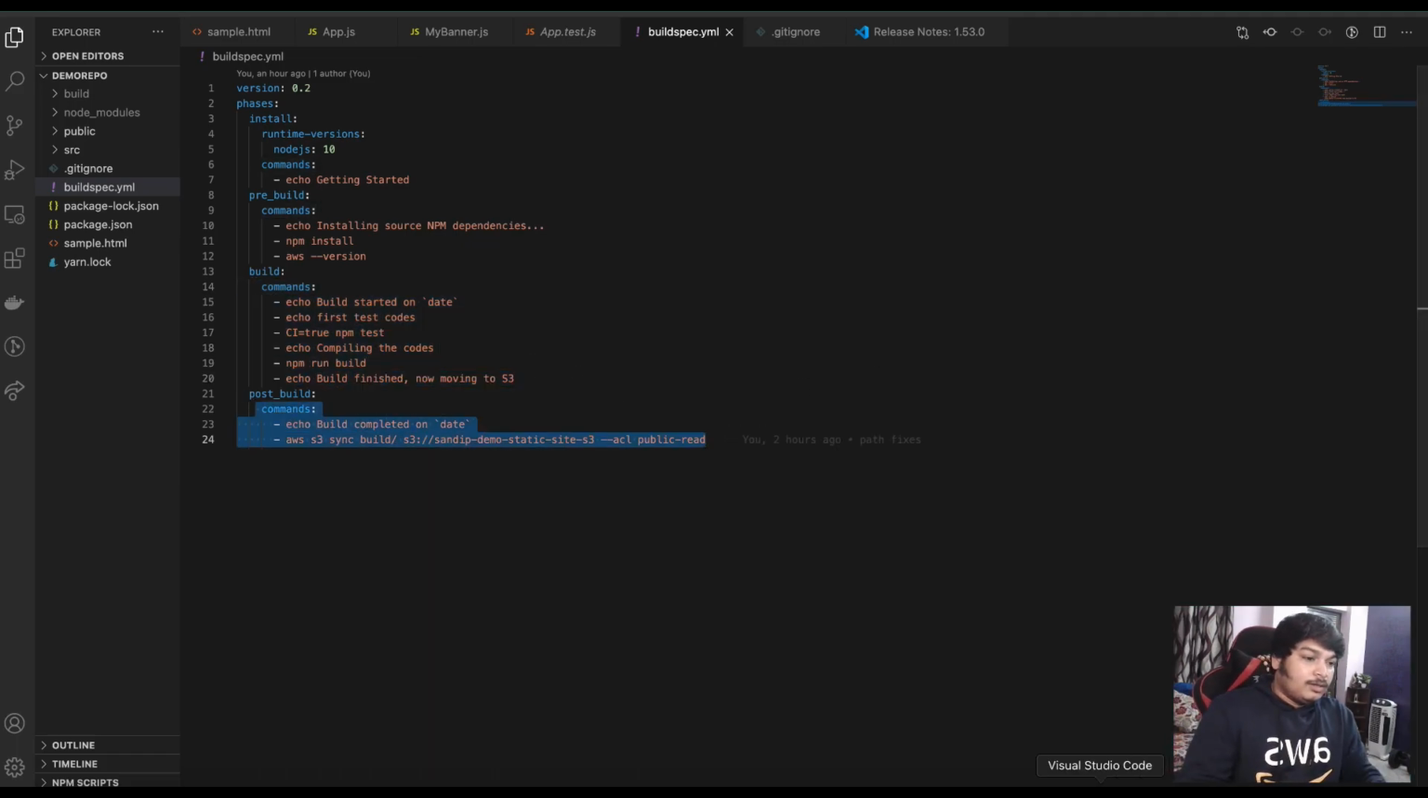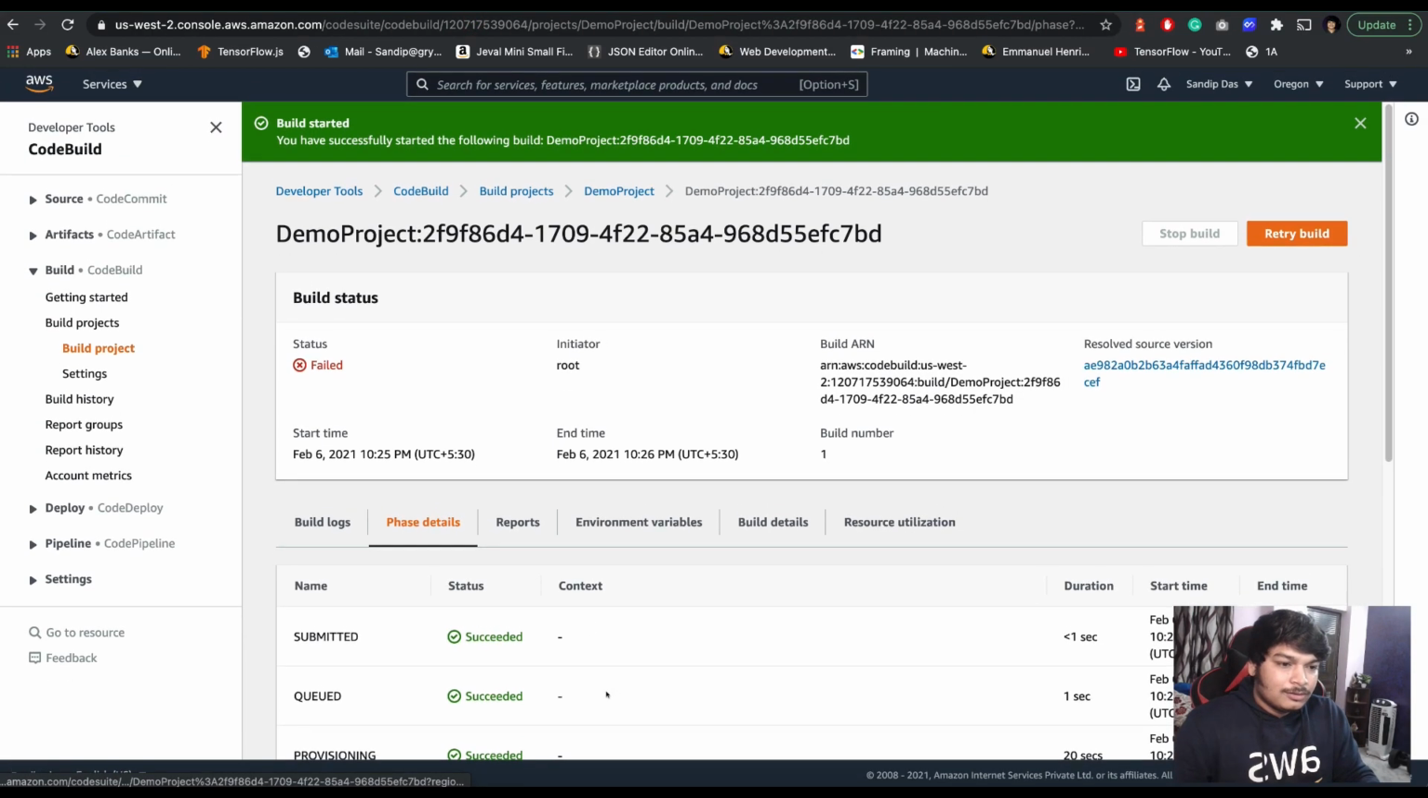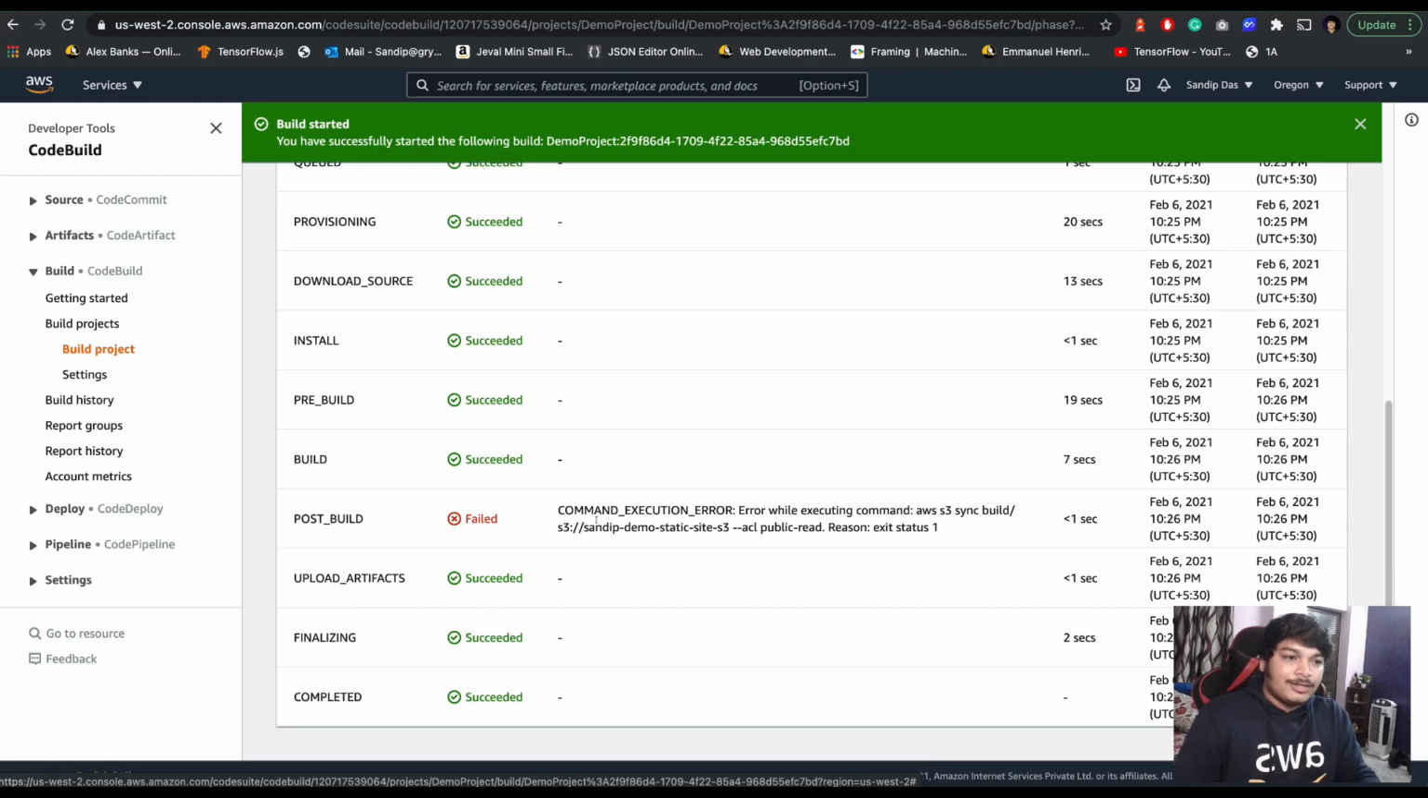Okay, now let's see. I think the failure already happened probably. This is provisioning. See, failed. Command execution, error while executing command S3 sync build. So why has it failed? Because we didn't give the permission. We have to give the permission to the particular service used by this build, then only it will succeed.